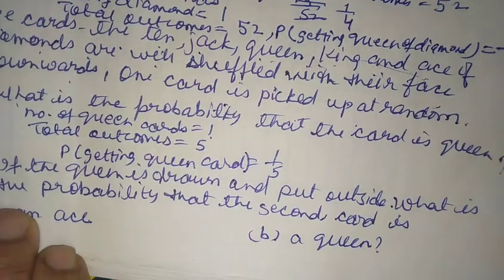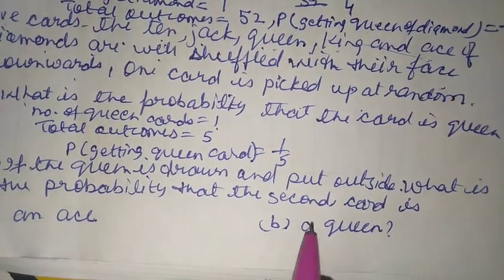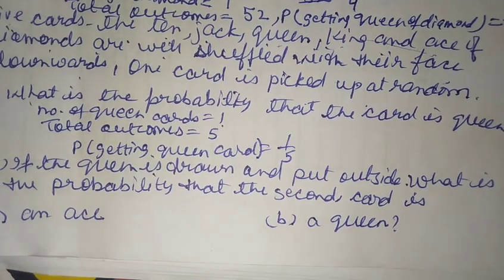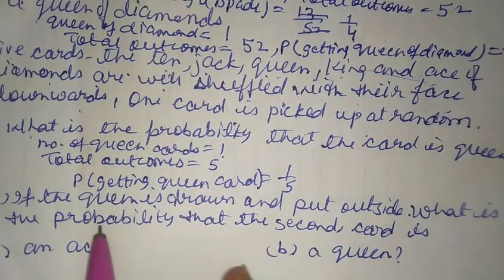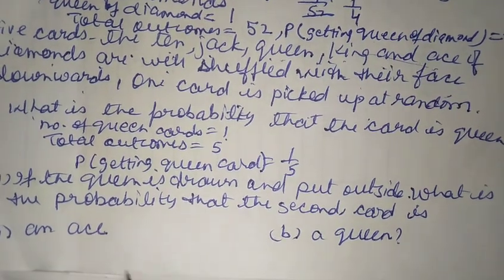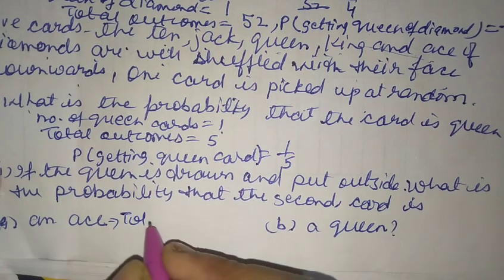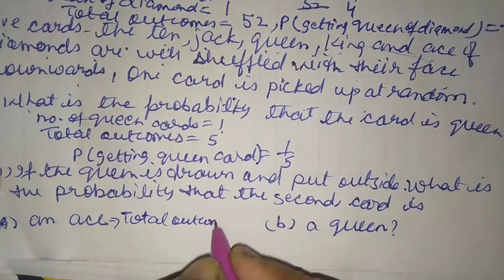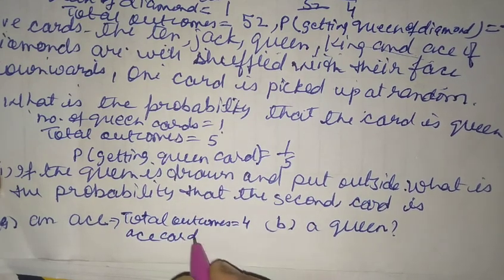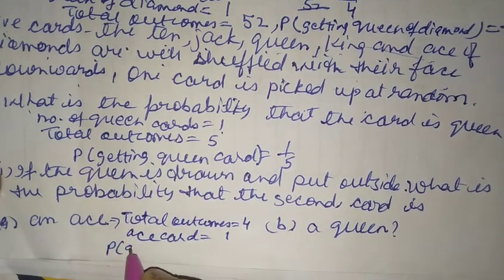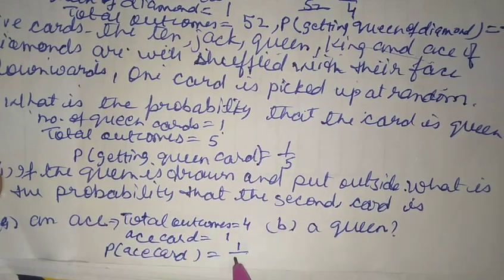Now let's go to the second part. If the queen is drawn and put outside, what is the probability that the second card is an ace card? So here we see we only had 5 cards, and we have taken out the queen here. So now total outcomes remaining is 4 here. So we write down total outcomes is equal to 4 and ace card is only 1. So probability of getting an ace card will be equal to 1 by 4 here.